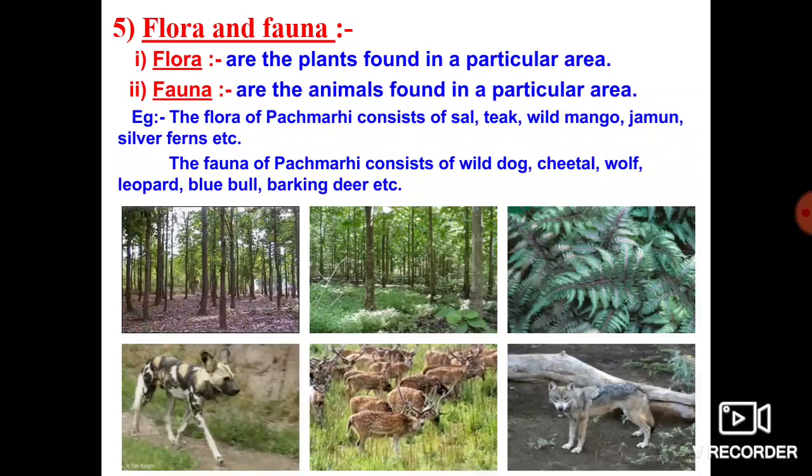A group of teak plants that grows in a particular area is what we call flora. And the animals, such as the cheetah or the barking deer, a group of animals found in a particular area, the deer groups or barking deer groups, is what we call fauna.